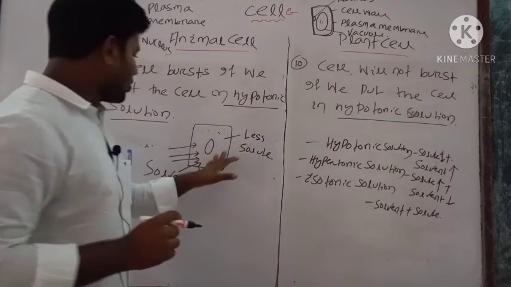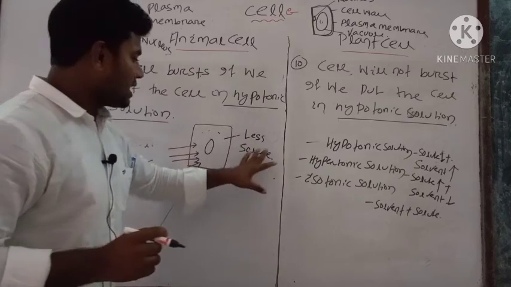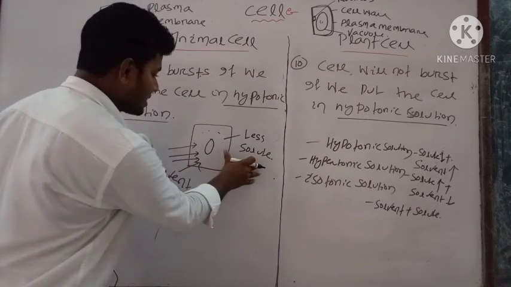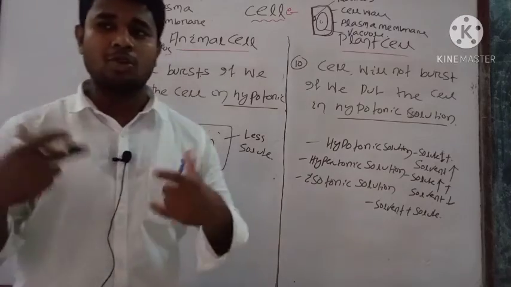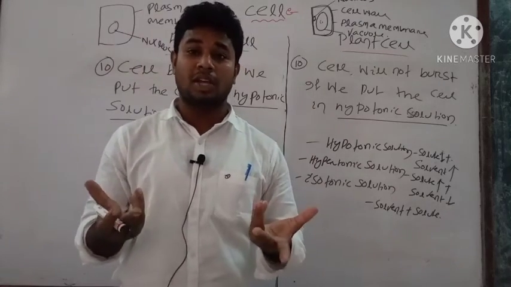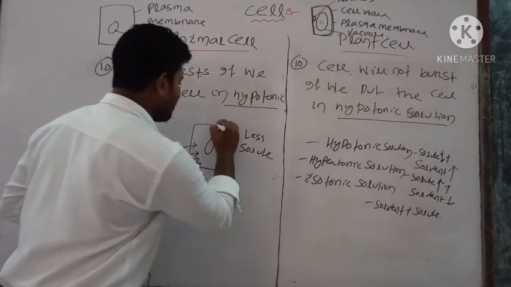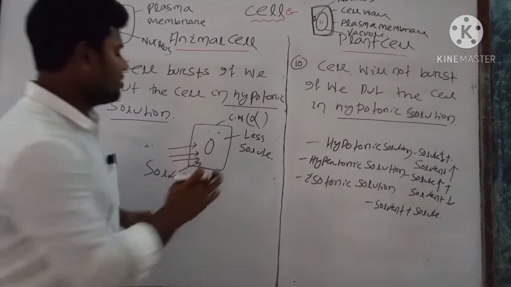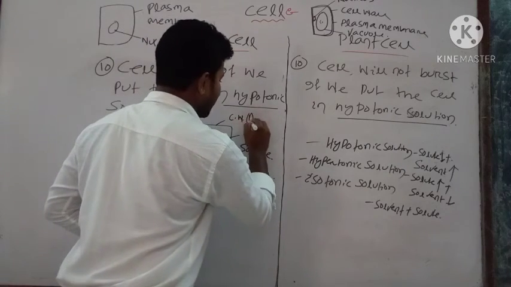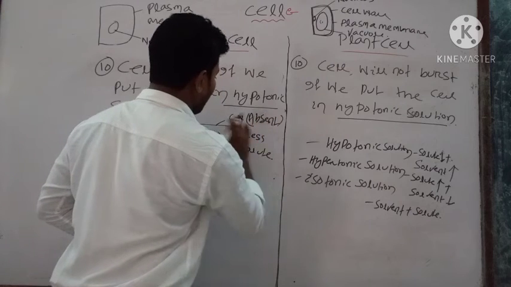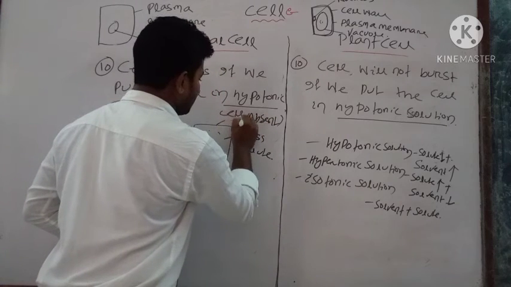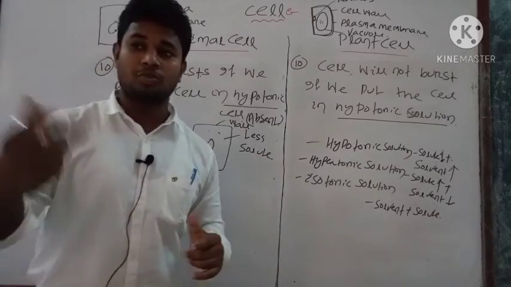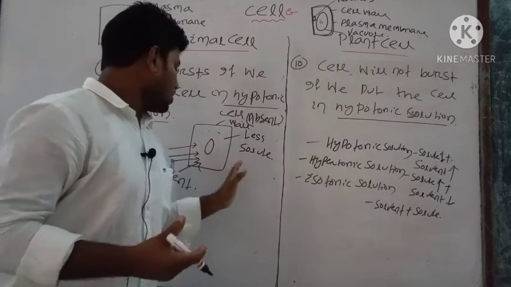Why will the solvent move inside? Because there is less solute. When the solvent flows into the cell, the animal cell will start to burst. Why will it burst? Because the animal cell does not have a cell wall. That's why when solvent starts to flow inside the cell, the cell will burst.